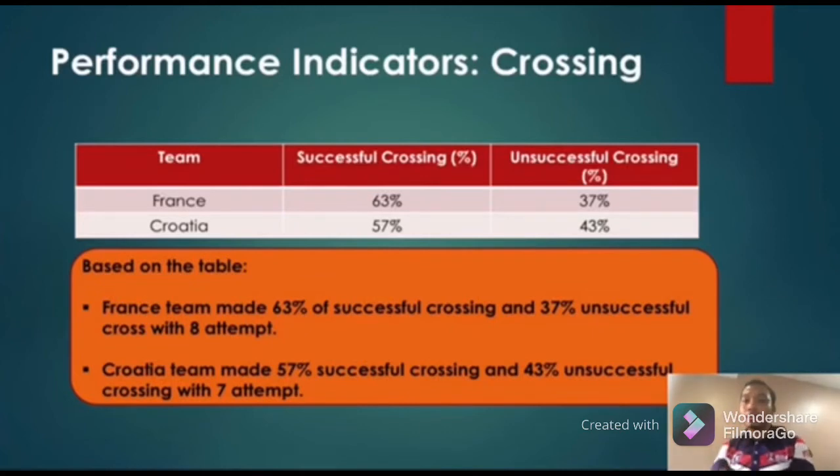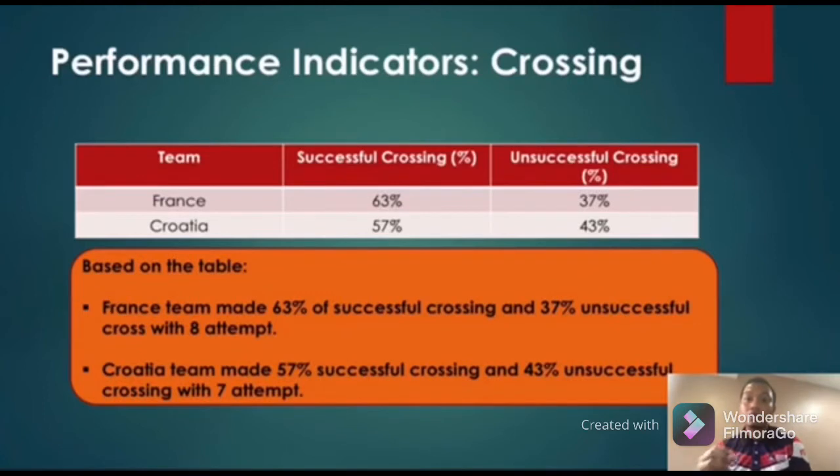France made 8 total crosses and had 63% successful crossing and 37% unsuccessful crossing. Croatia made 7 crosses and had 57% successful crosses and 43% unsuccessful crosses. This shows that the France team wanted to use the ability of Olivier Giroud to head and score the goal, and this player has very good heading ability and is also strong in the air.